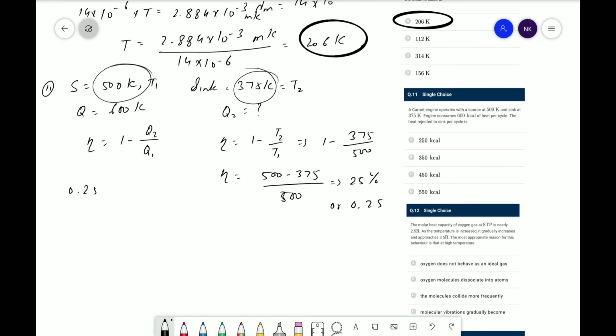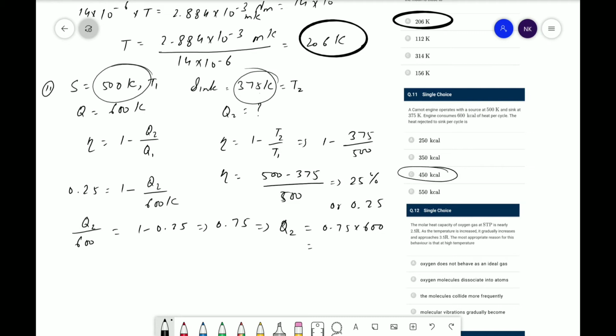Therefore 0.25 is equal to 1 minus Q2 upon Q1, and Q1 is 600. Hence Q2 upon 600 will be equal to 1 minus 0.25, which is 0.75. Therefore Q2 is equal to 0.75 into 600. Hence 0.75 means 3 by 4. Therefore the correct answer is 450 kilocalorie, that is C.